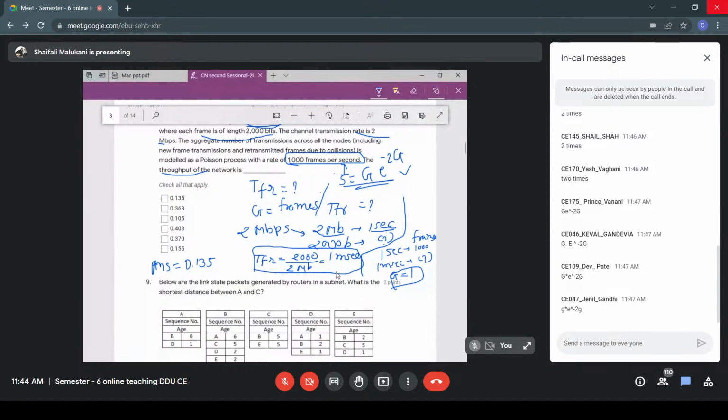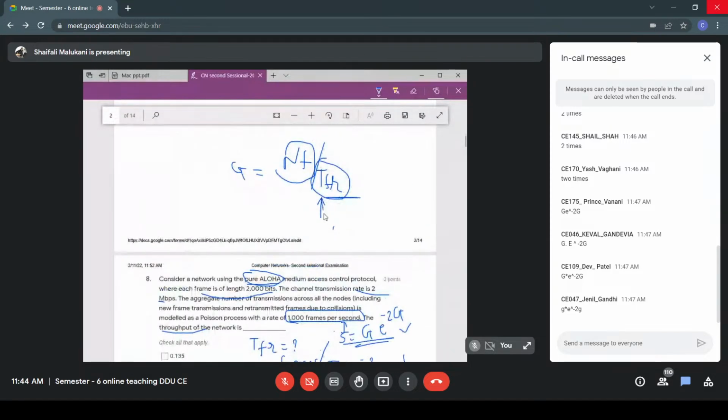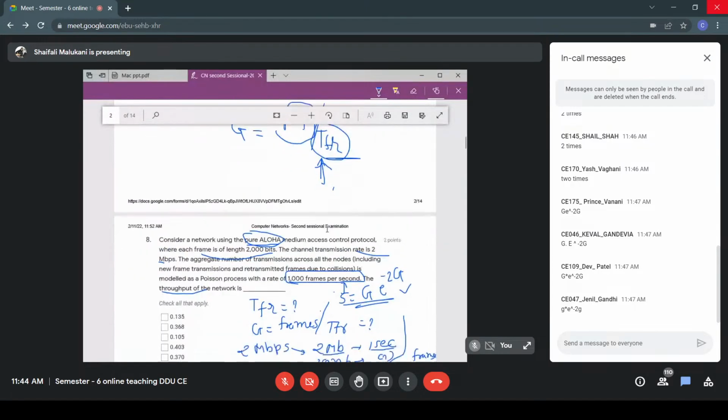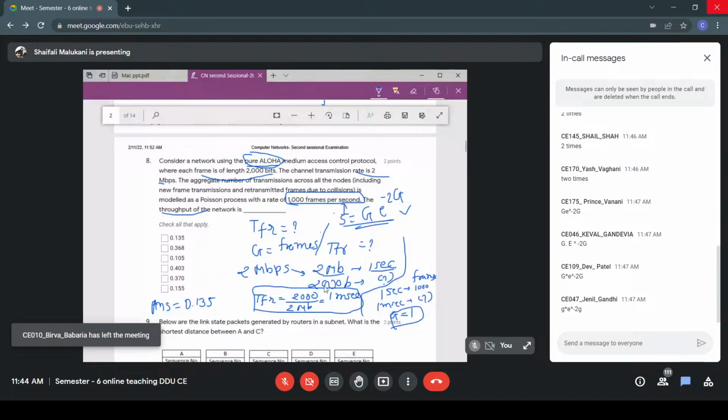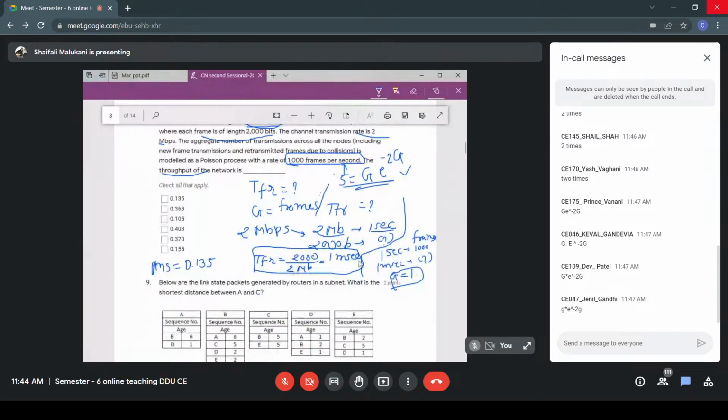So the frame time I obtain is 1 millisecond. How is it obtained? If in 1 second 2 megabits are transmitted, how much time will I take to transmit 2000 bits, which is one frame? So it is 1 millisecond.